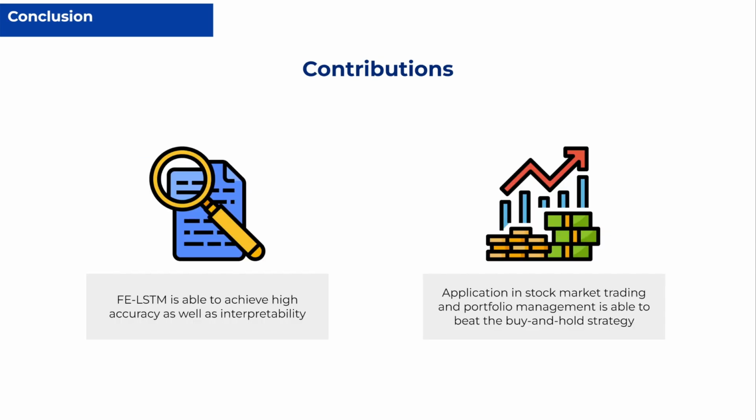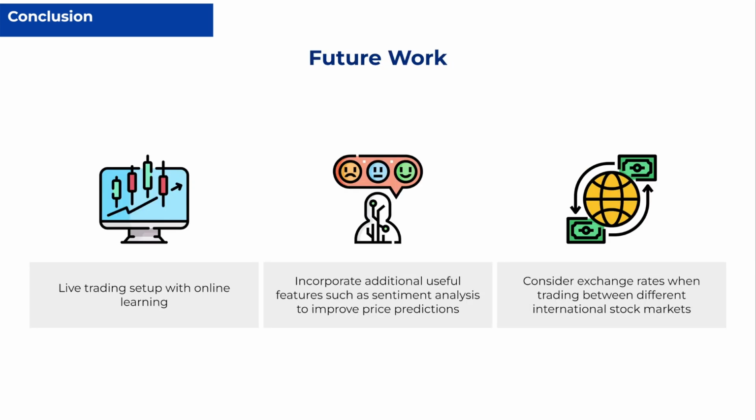To conclude, we developed FE-LSTM, which was able to achieve both high accuracy and interpretability. We then applied it to stock market trading and the portfolio management, and was able to beat the buy and hold strategy. However, there are still areas for improvement. Firstly, we can further develop our system into a live trading setup with online learning. Next, we can incorporate additional useful features like sentiment analysis to further improve prediction accuracy. And lastly, we should also consider exchange rates since we are trading between different international stock markets.